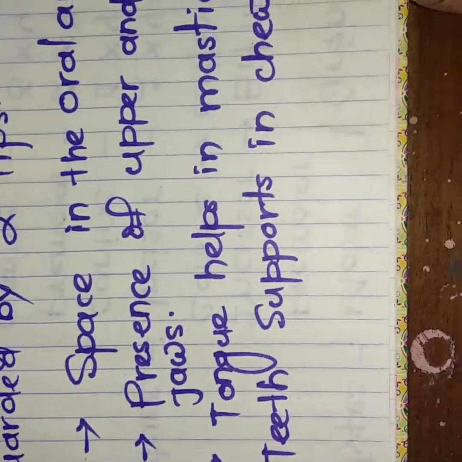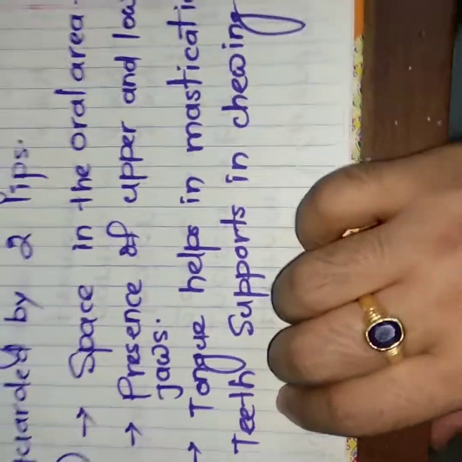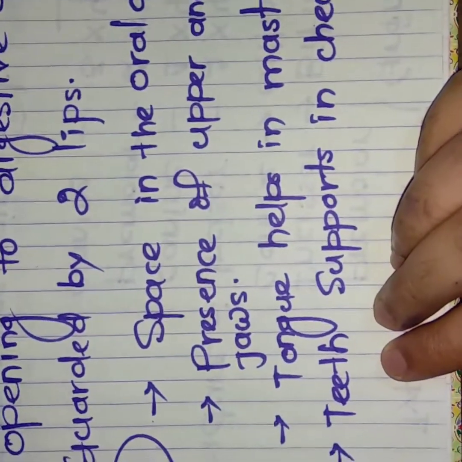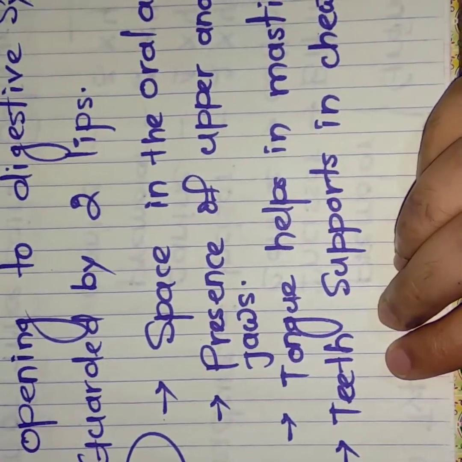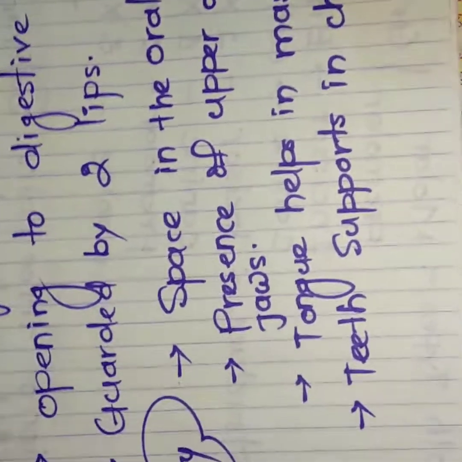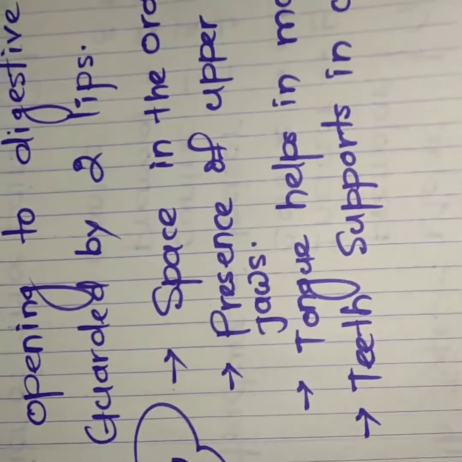Tongue helps in mastication. It means the tongue provides the food materials to each and every part and to the teeth also, so that the teeth can chew and grind the food easily. Clear?